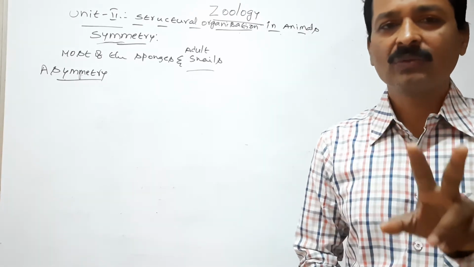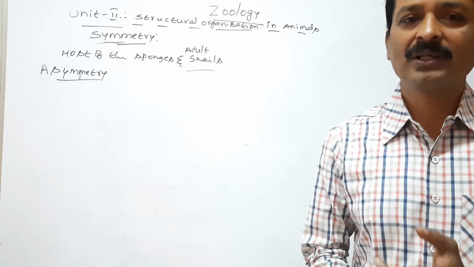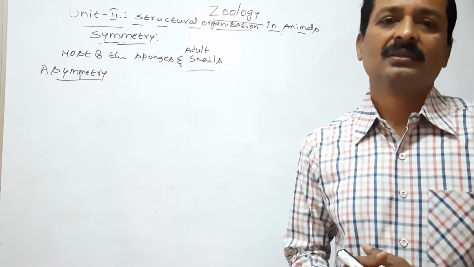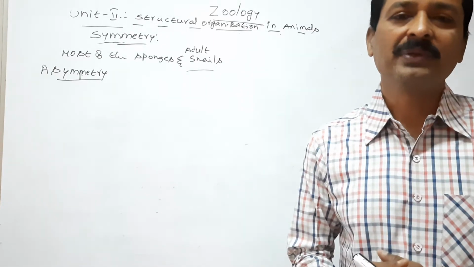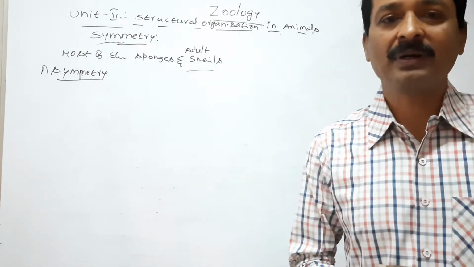Here the two equal parts are called antimeres. So asymmetrical animals cannot be cut into two equal parts or antimeres due to irregular arrangement of body parts.